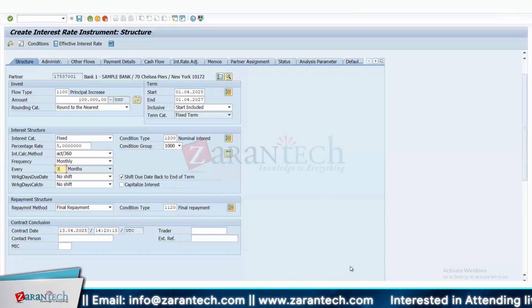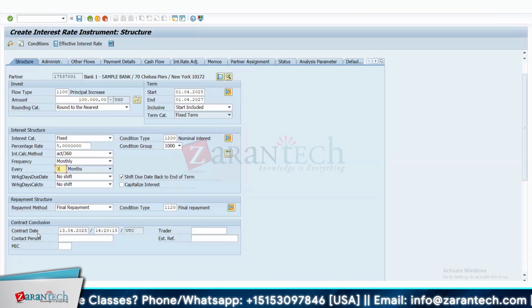So document date is basically the vendor invoice date. Correct. So this is similar to a document date, contract date. So conceptually, on an instrument, it does not have any significance. Is my understanding correct? Correct. This is actually the hard copy date. Like for example, when you're creating the fixed deposit or some investment, you will also get a hard copy date. You're negotiating with the bank that I'm going to start on this date.